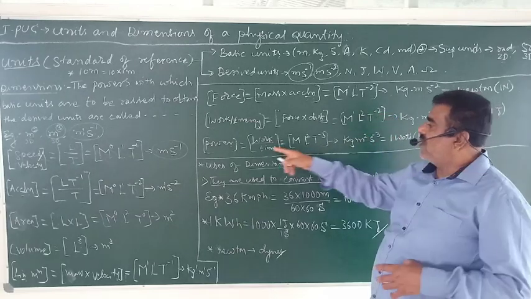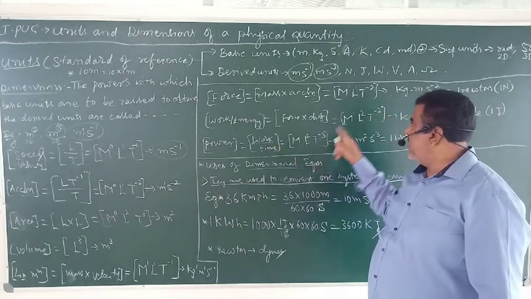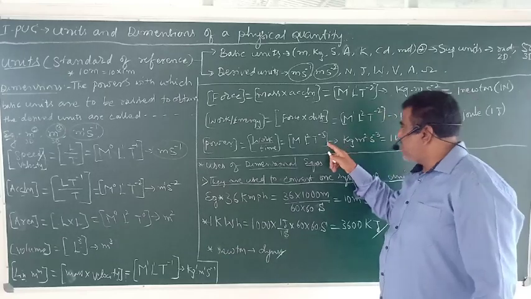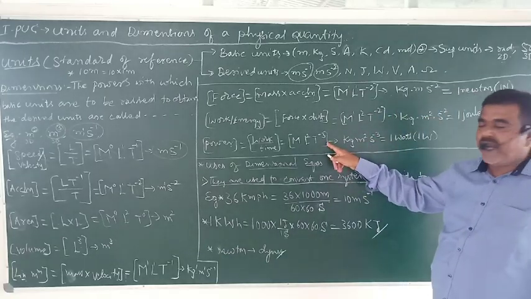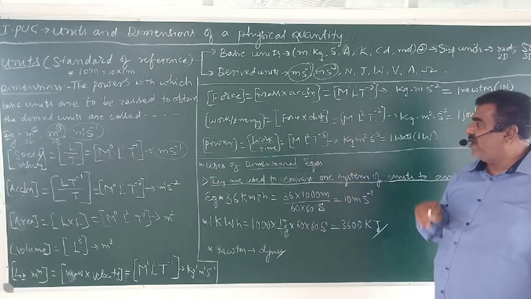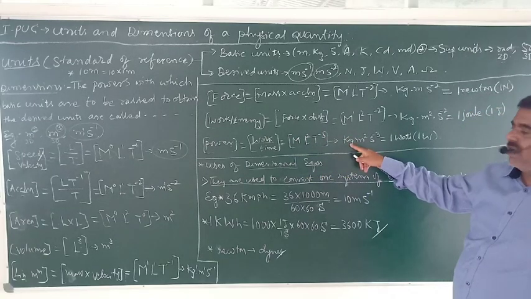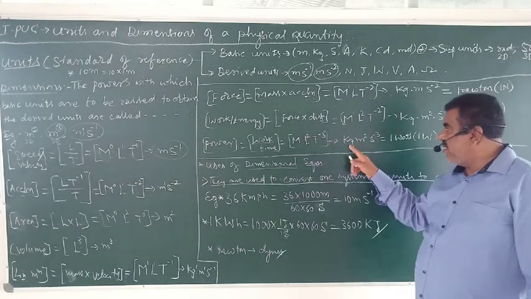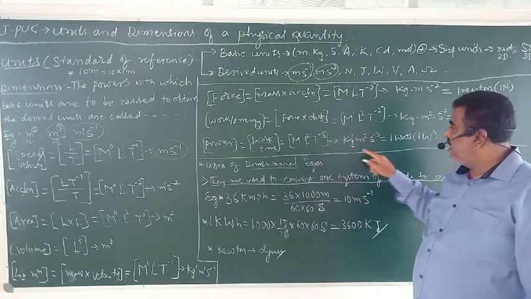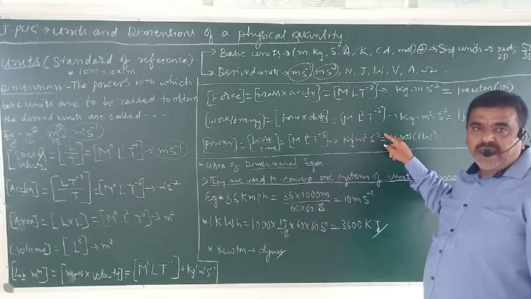Therefore, the dimensional formula of power becomes M L square T minus 3. Okay? This is the dimensional formula of power. The unit of power is kg meter square second minus 3.